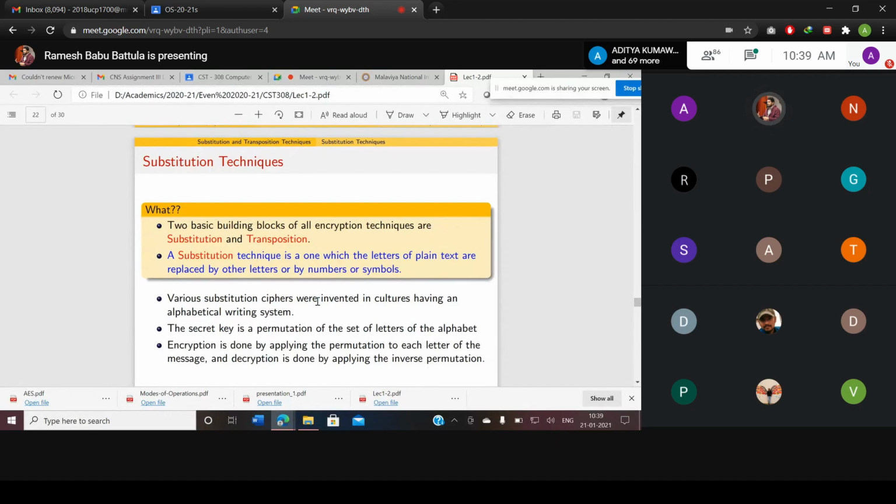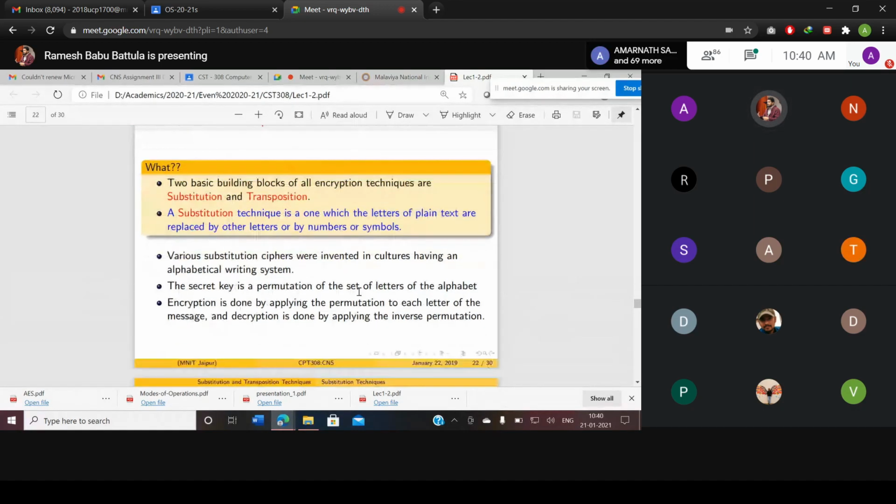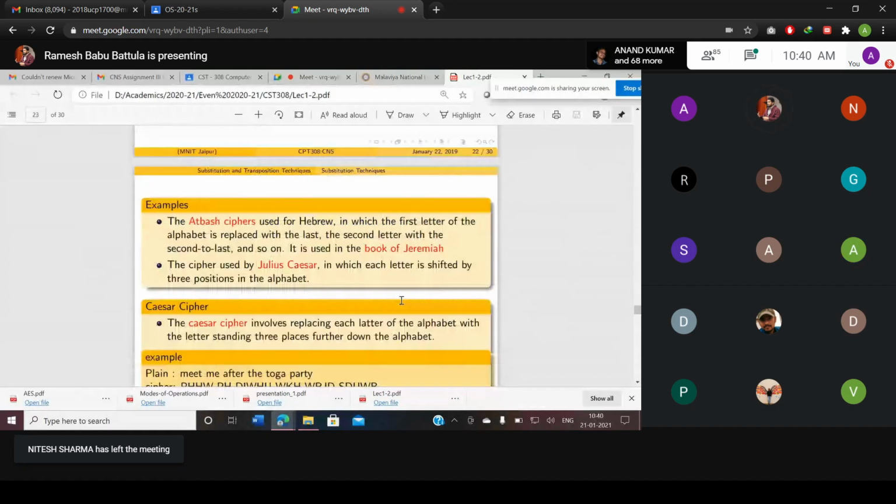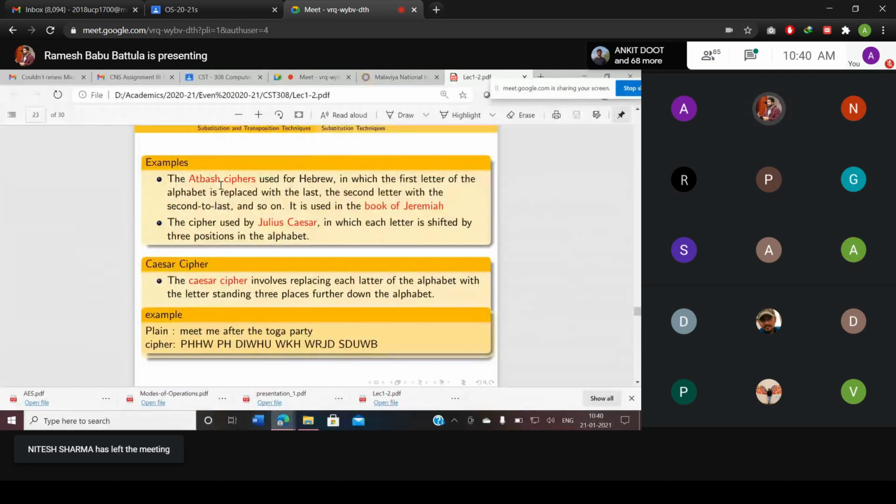Various substitution ciphers were invented in cultures having an alphabetical writing system. The secret key is a permutation of the set of letters of the alphabet. We'll see how. The first used cipher is the Atbash cipher, used for Hebrew, in which the first letter of the alphabet is replaced with the last, the second letter with the second last, and so on. It is used in the Book of Jeremiah. And a very popular one after that is the Julius Caesar cipher.